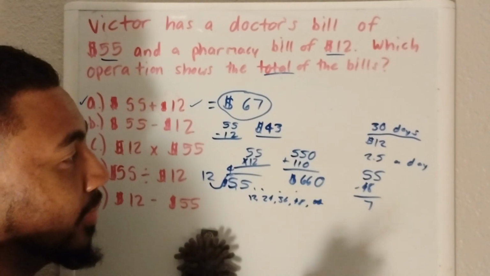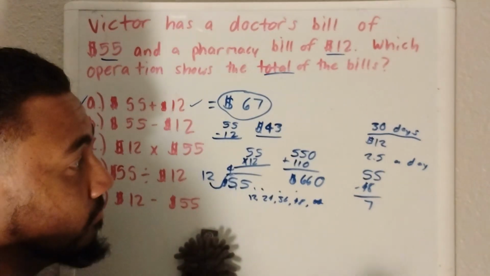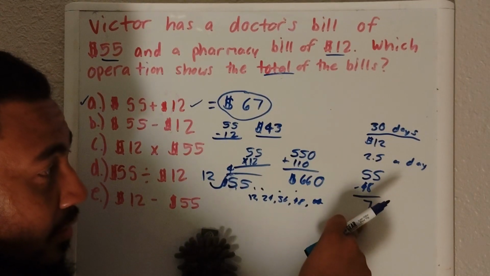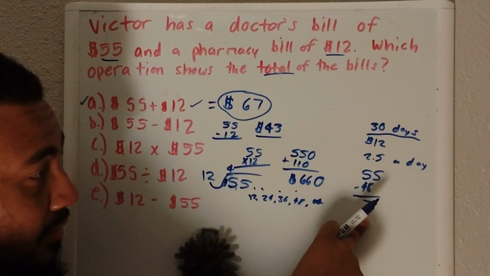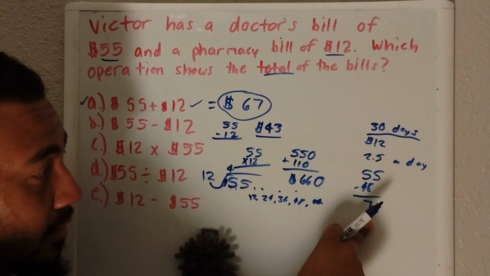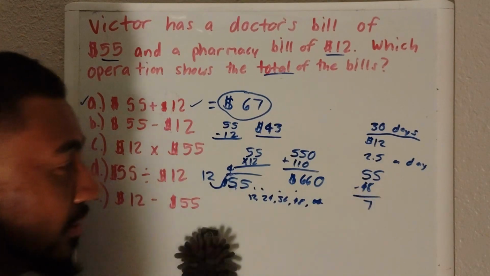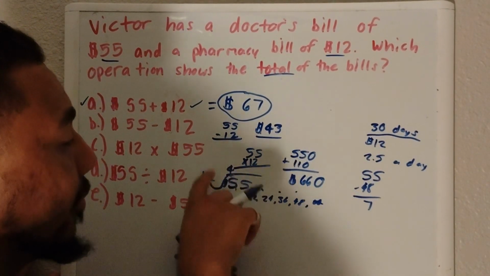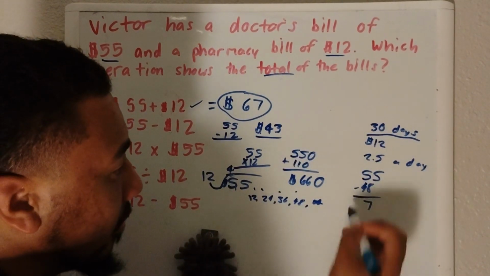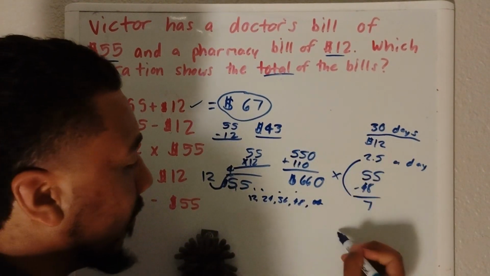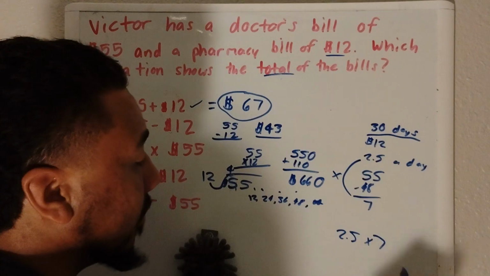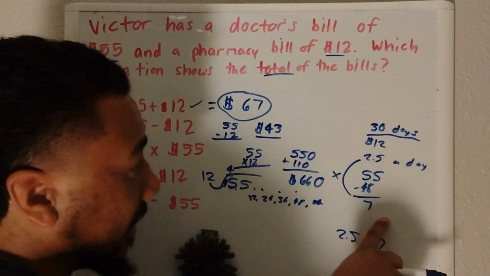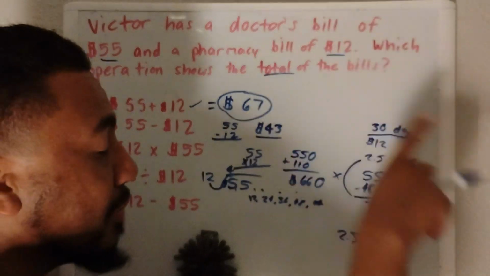And since it'll take him 7 days, because it'll be this over 12, we do 2.5 times 7, because 7 would be how long it'll take out of the month to pay it.